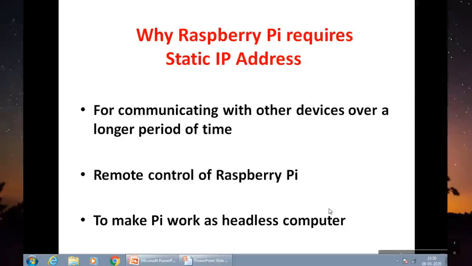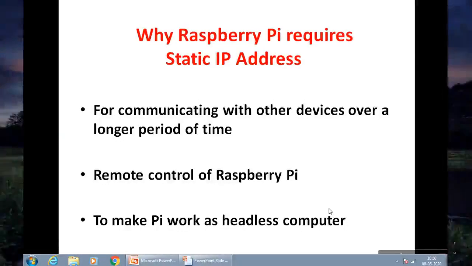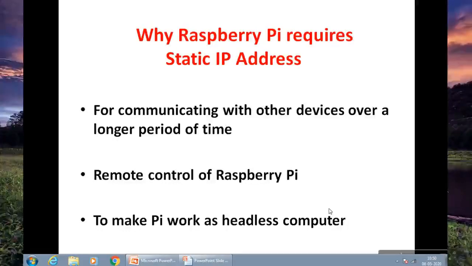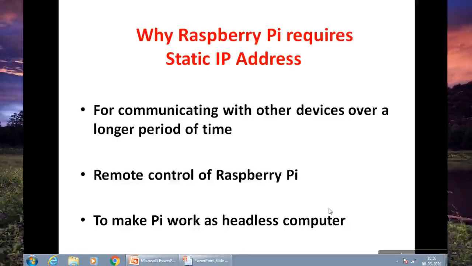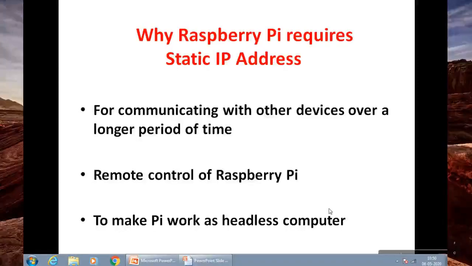Therefore, by assigning a static IP address to the Raspberry Pi, its IP address will always remain constant and will not change whenever Raspberry Pi reboots. Especially for Internet of Things applications, when Raspberry Pi has to receive information from sensors, it is better that a static IP address be assigned to Raspberry Pi.